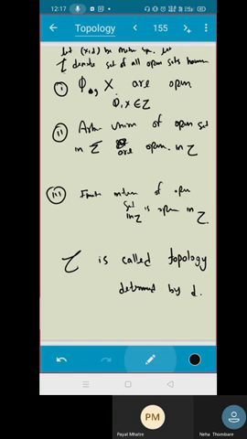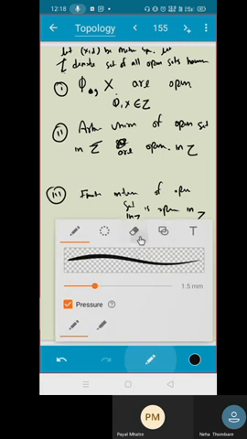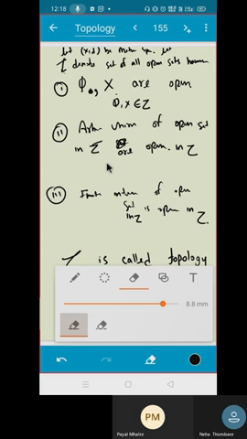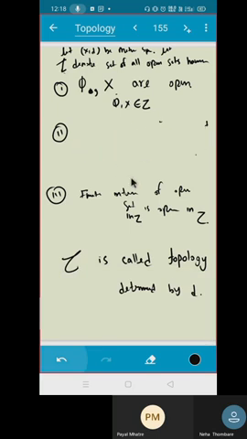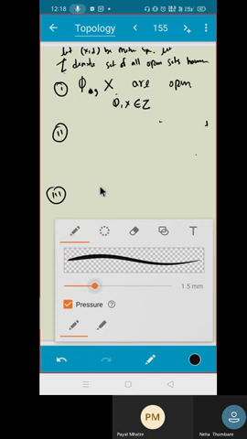In particular you can write, instead of writing this whole thing, arbitrary union and so on, you just write that an arbitrary union of elements of tau is in tau.